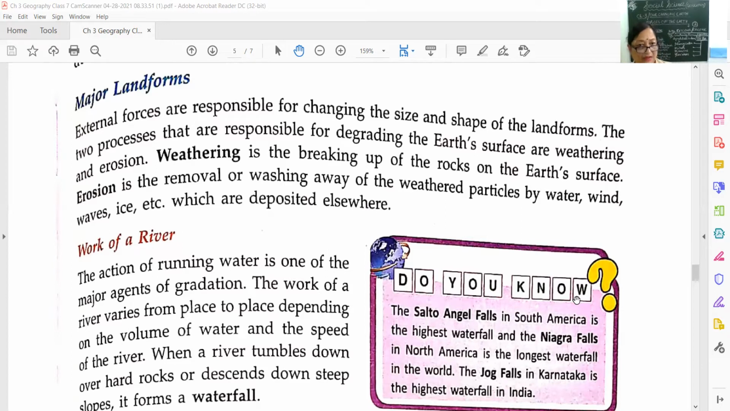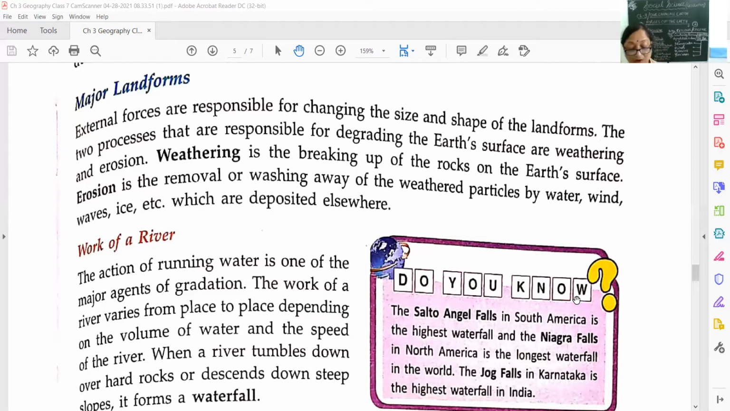Now we have the first action of the river, that means the work of the river. Due to the work of the river, what type of formation takes place? What types of changes are there on the Earth's surface? There are about 10 types of formations. We are going to read in detail about these formations. First, due to the work of a river, what is formed? Waterfall. You can see here.